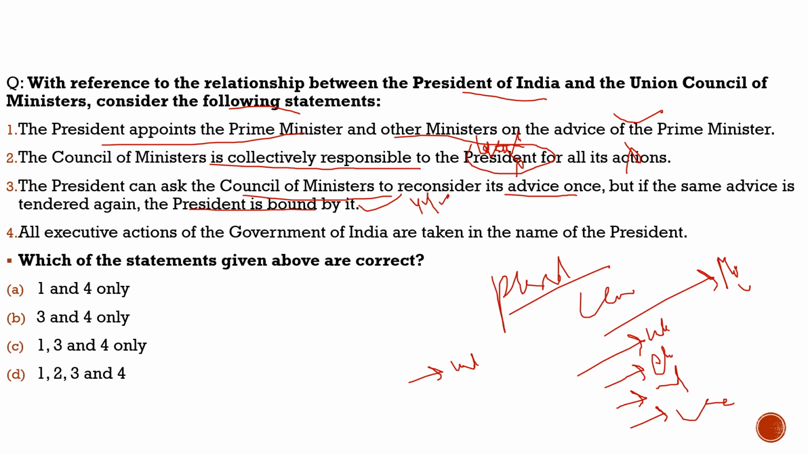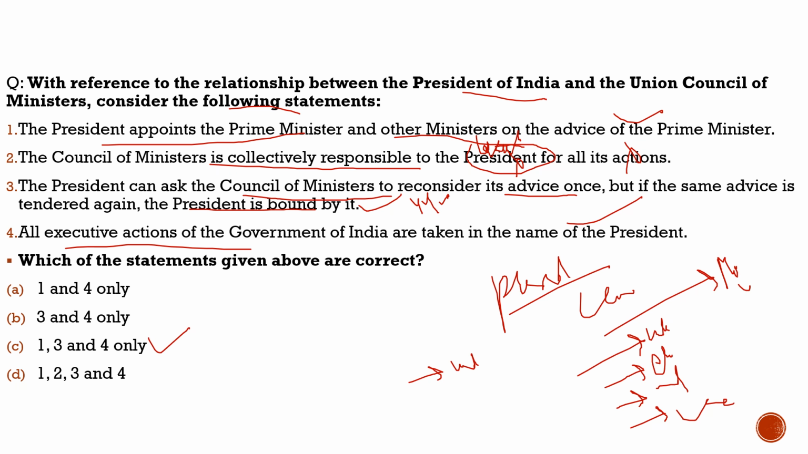Then the fourth statement: all executive actions of the government of India are taken in the name of the president. 100% correct. So this is the nutshell of the relationship between the president and the Union Council of Ministers. With respect to this, what are the correct statements? Correct statements are statement 1, statement 3, and statement 4. I hope you understood a little bit about the relationship between the President and the Union Council of Ministers. With this, we complete today's static question also.